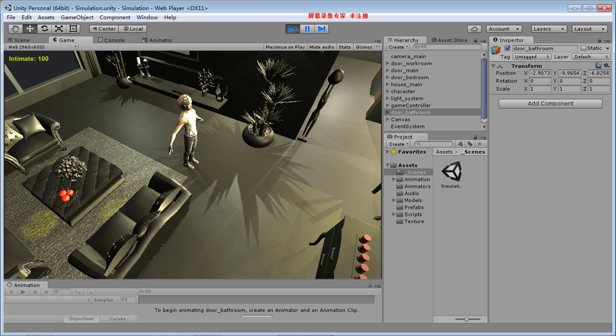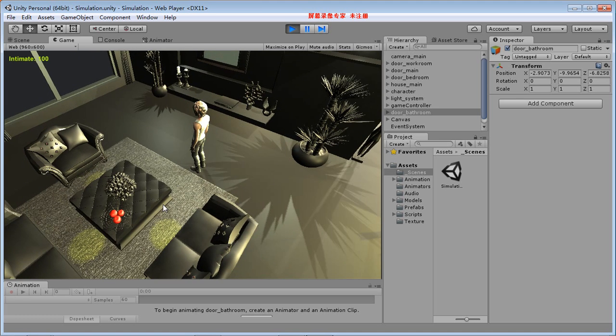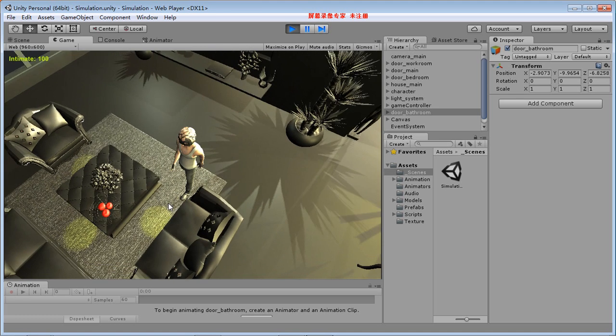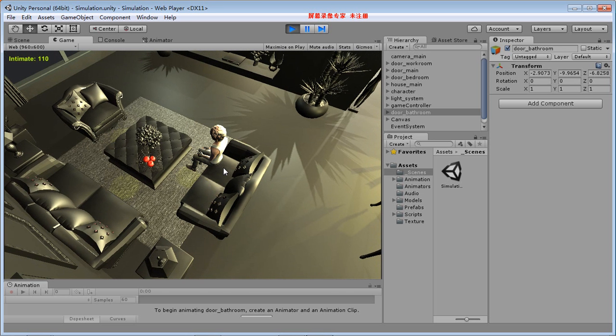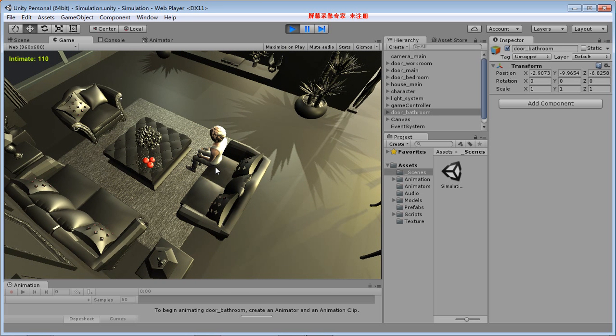Oh, he's tired again. Let's bring him here. He will sit down. So we can press the left shift to let him stand up.